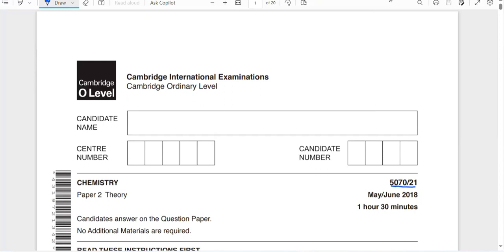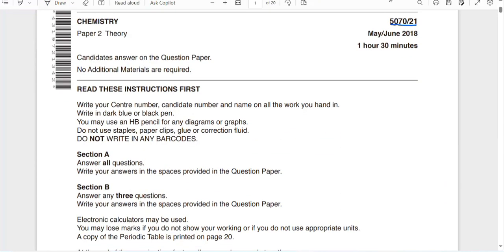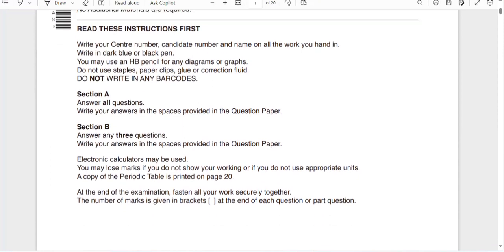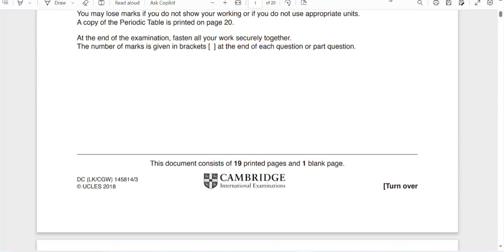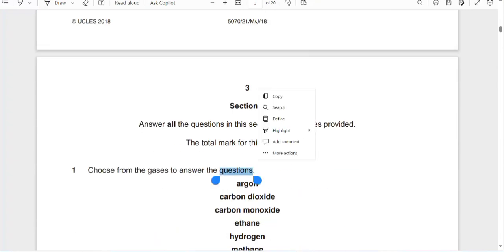Today we are going to study paper 507021. This is the theory paper, May June 2018, and it has a time of 1 hour and 30 minutes. It's called paper 2 because this is the theory paper. It has two portions, and marks are given for each. The first portion we are going to solve has 45 marks.